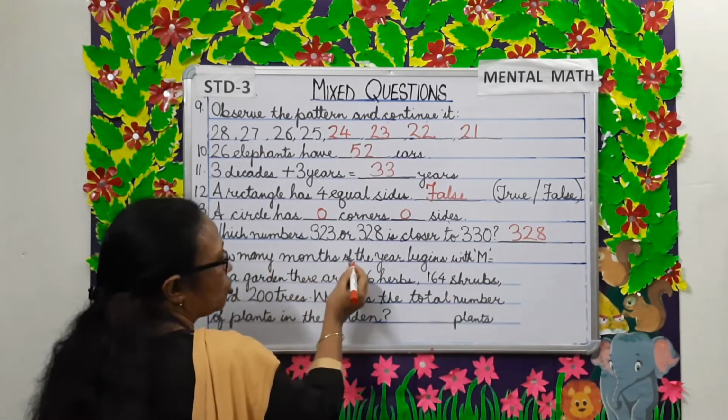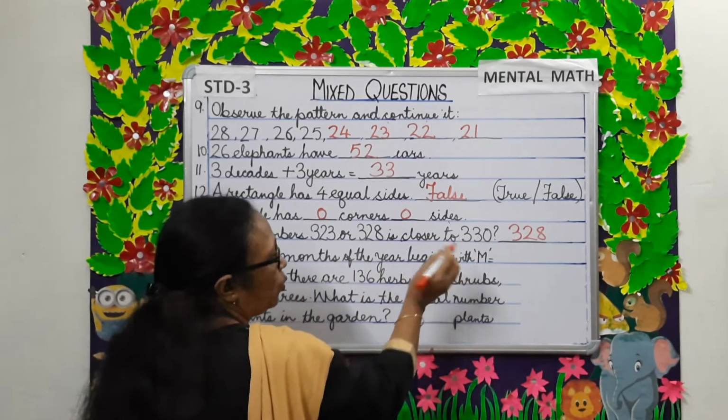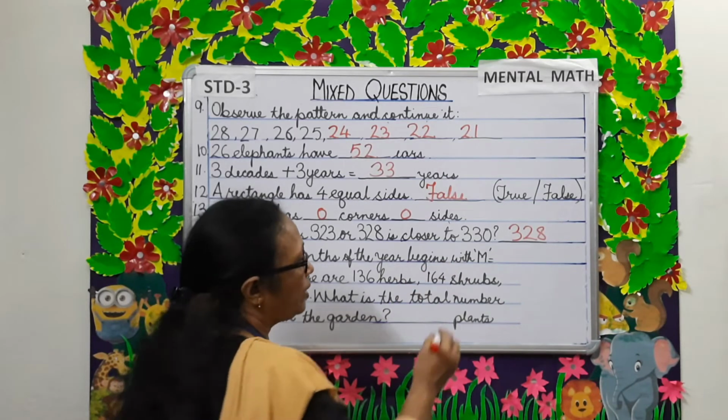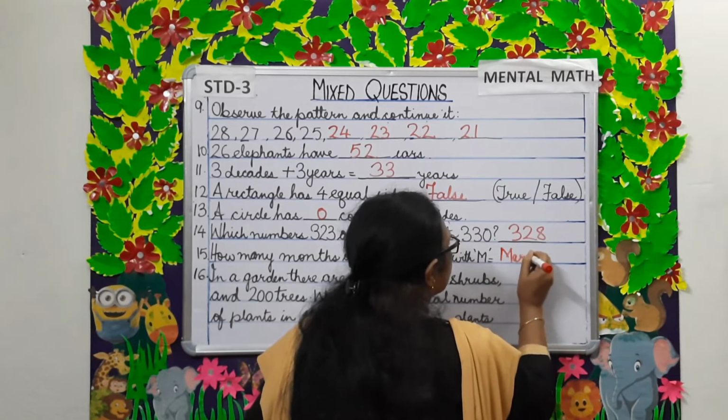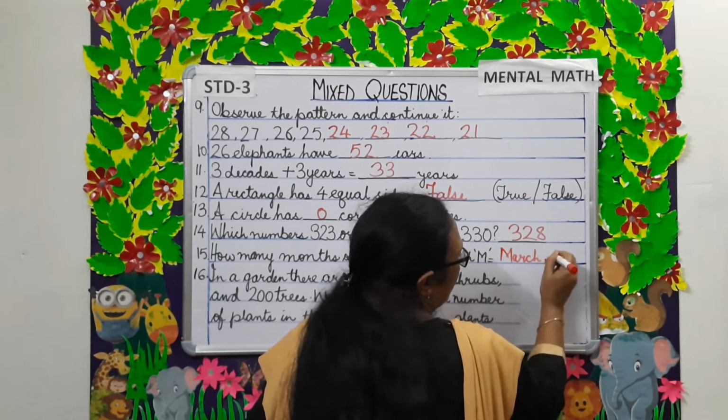How many months of the year begin with M? It's March and May.